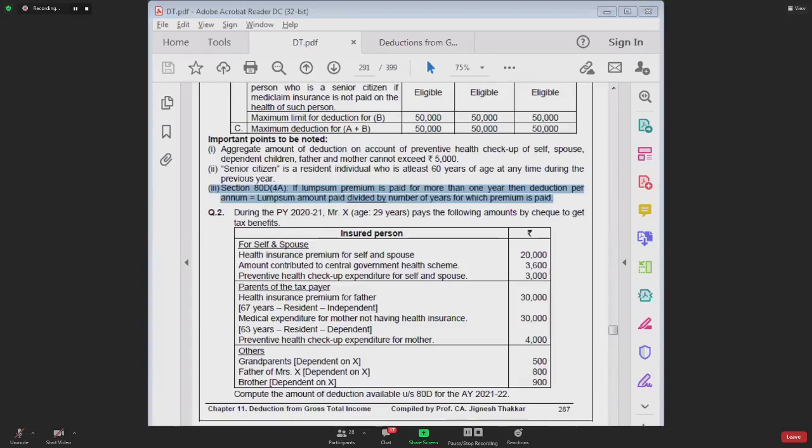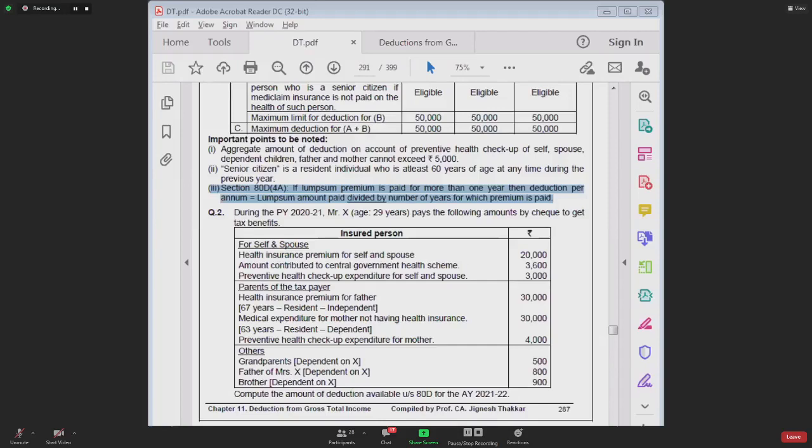the insurance company has asked for a premium of 30,000 per annum. Manoj says this premium is too high, I cannot afford it, I don't want the health insurance policy, go from here. So Manoj is asking that agent to go, saying that I cannot afford the premium of 30,000 per annum.